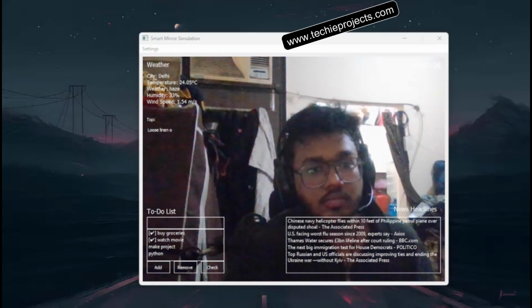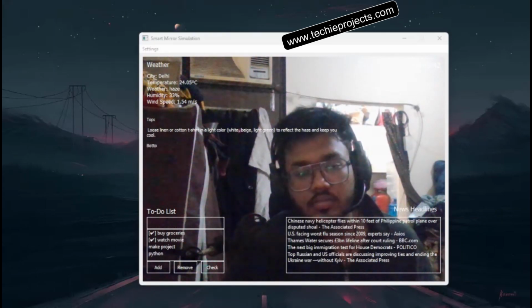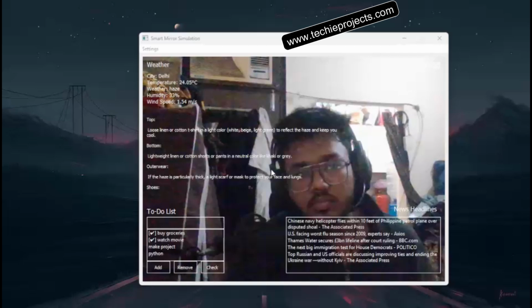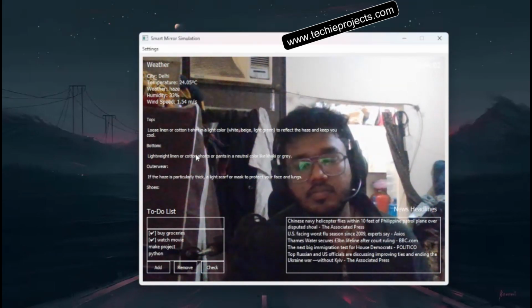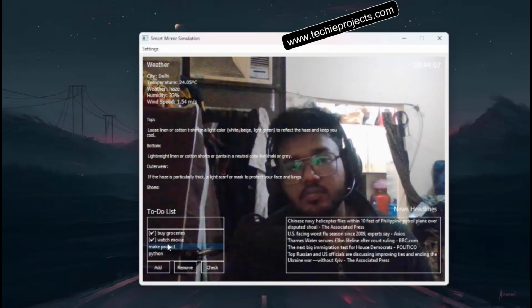Top. Loose linen or cotton t-shirt in a light color, white, beige, light green, to reflect the haze and keep you cool. Bottom. Lightweight linen or cotton shorts or pants in a neutral color like khaki or gray. Outerwear. If the haze is particularly thick, a light scarf or mask to protect your face and lungs. Shoes. Comfortable sneakers or sandals that allow your feet to breathe. Accessories. Sunglasses to shield your eyes from the hazy sun. Hat with a wide brim to provide shade and protect your head from the sun. Water bottle to stay hydrated in the dry conditions.